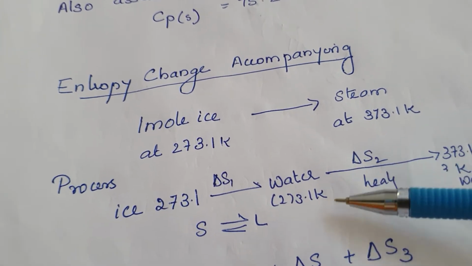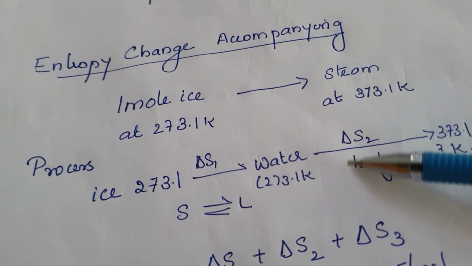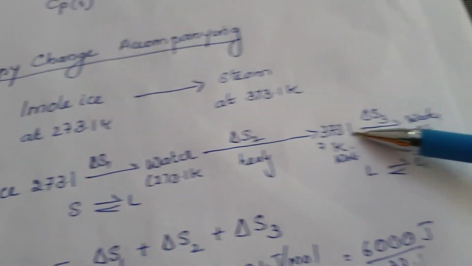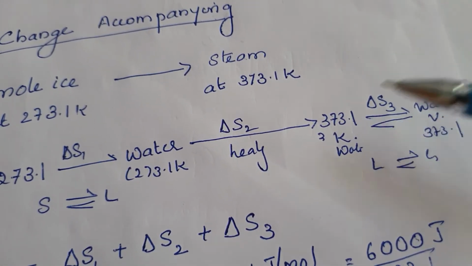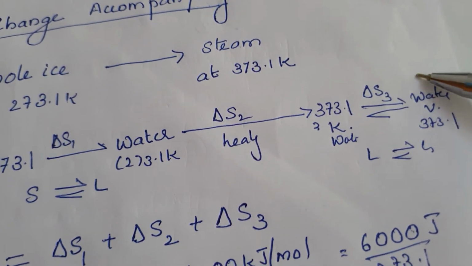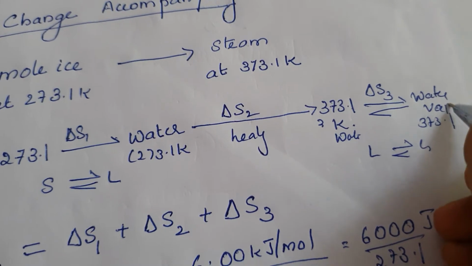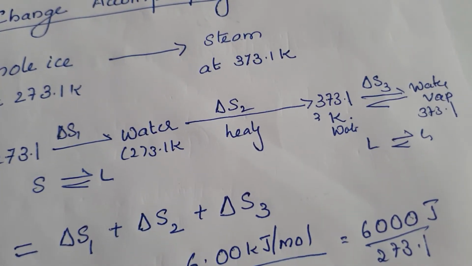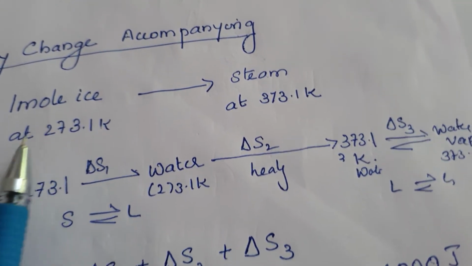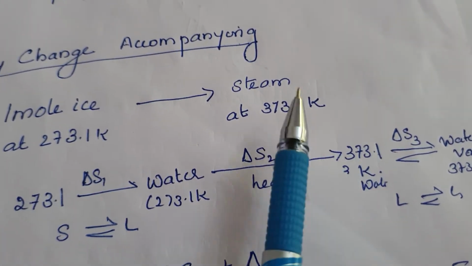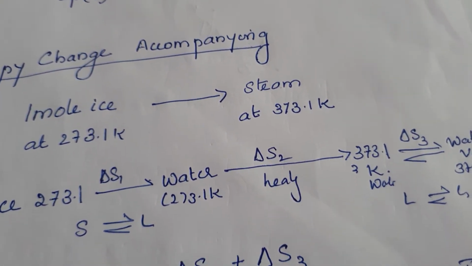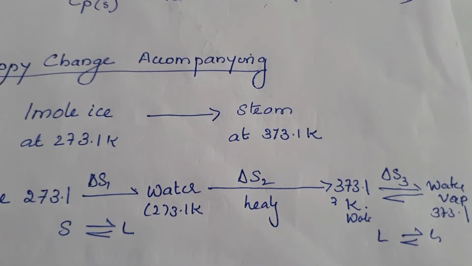Then the heat supplied will be used for heating of water till 373.1 Kelvin. At 373.1 Kelvin, which is the boiling point of water, it will start converting to water vapor, and the temperature remains the same. So we have to find the entropy change from ice at 273.1 to steam at 373.1 Kelvin at 1 atmospheric pressure.